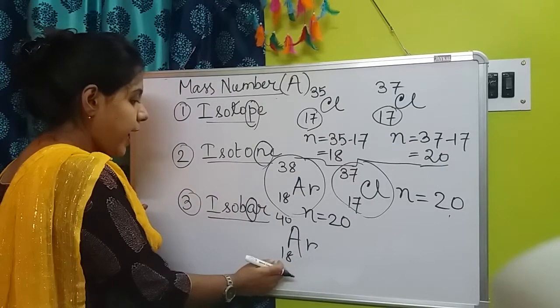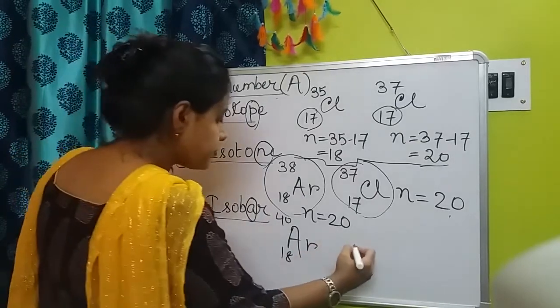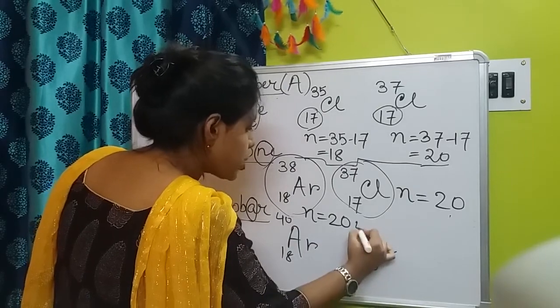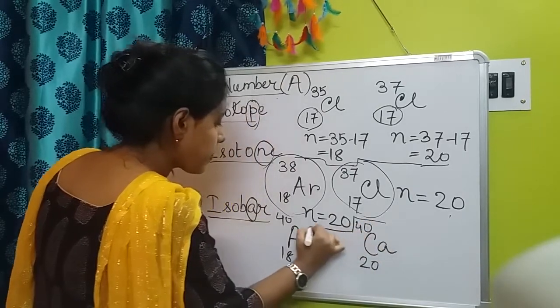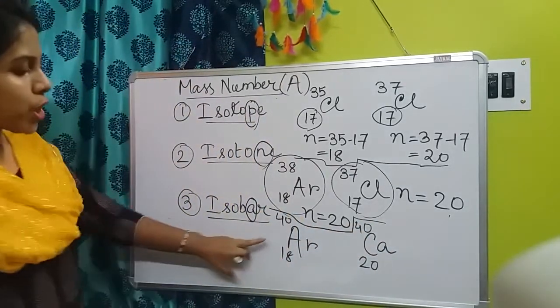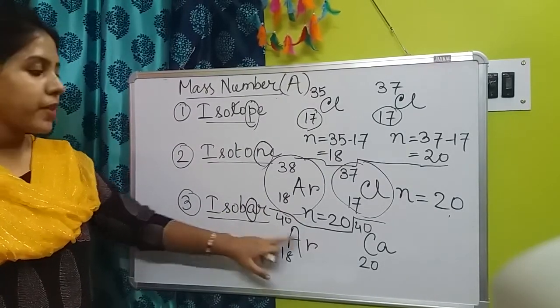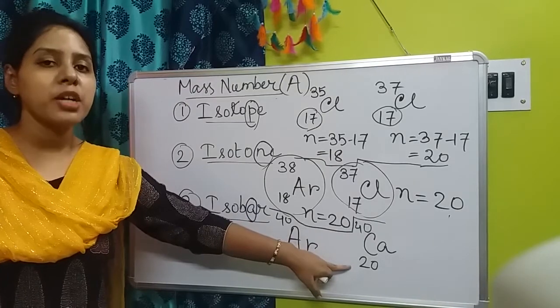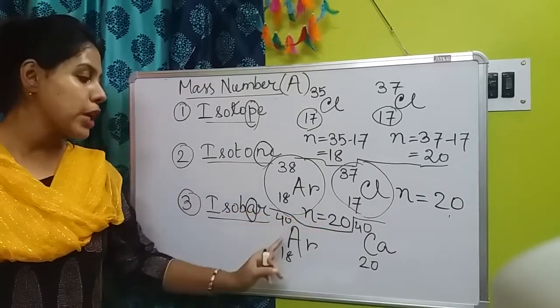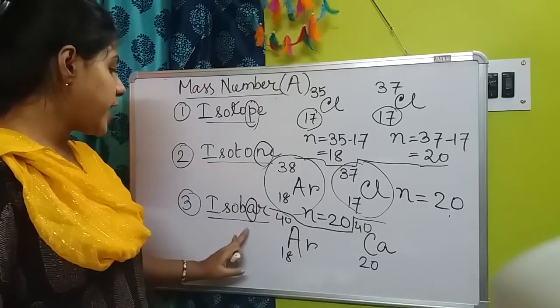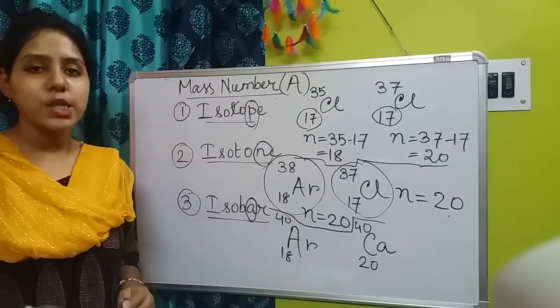So argon 18, 40, and another one, calcium 20, 40. Argon has atomic number 18 and mass number 40, and calcium has atomic number 20 and mass number 40. So for both of them the mass numbers are the same. That means they are examples of isobar.